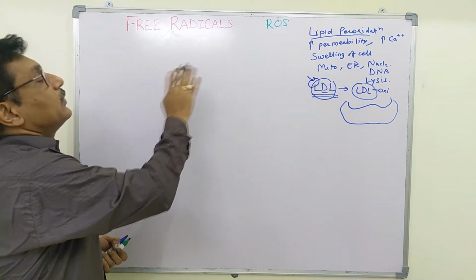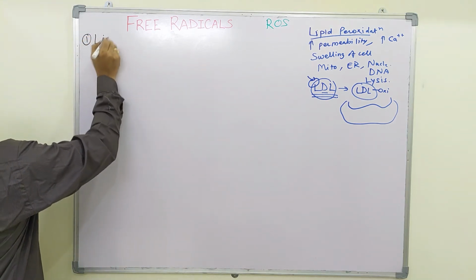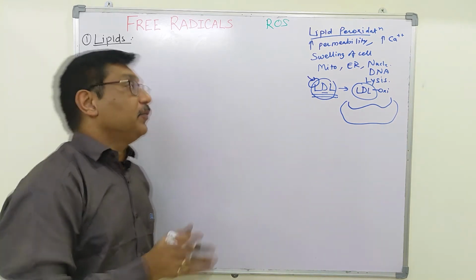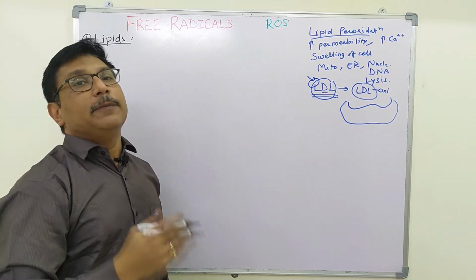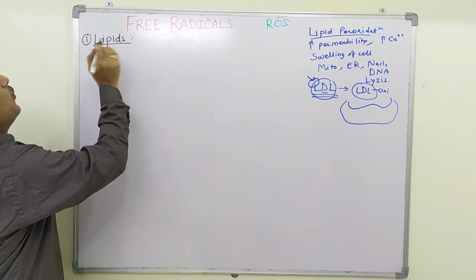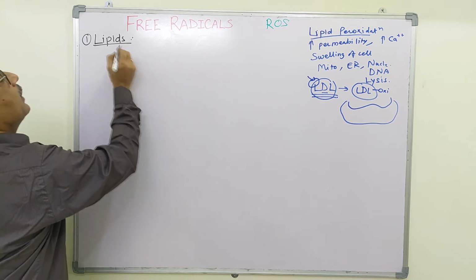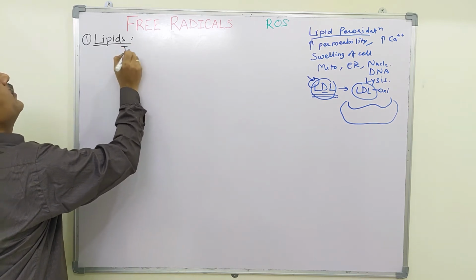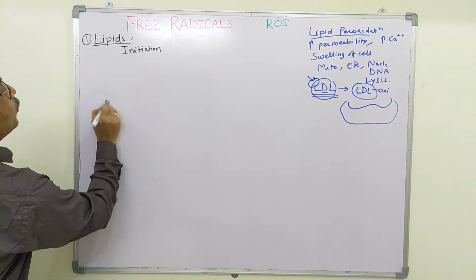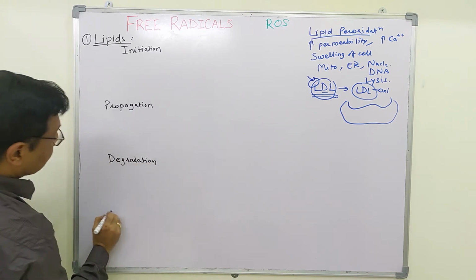So let us discuss the hazards of reactive oxygen species on biomolecules one by one. First, we will consider lipids. This portion can be explained in generation of free radicals, because free radicals are also generated during this process. When lipids are attacked by free radicals, the reaction takes place in 4 phases. One is initiation, second is propagation, third is degradation, and fourth is termination.